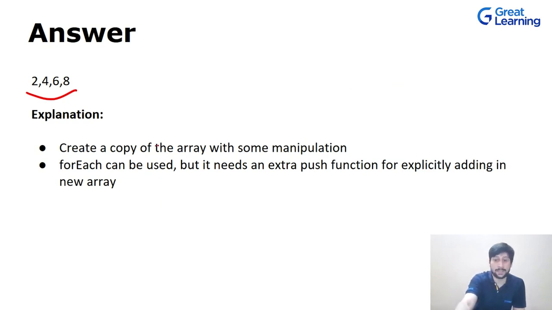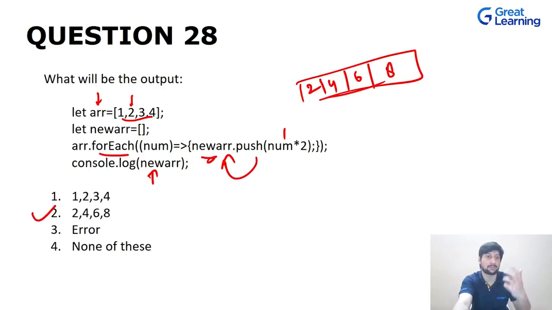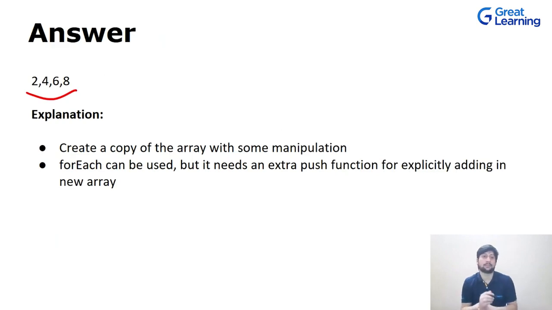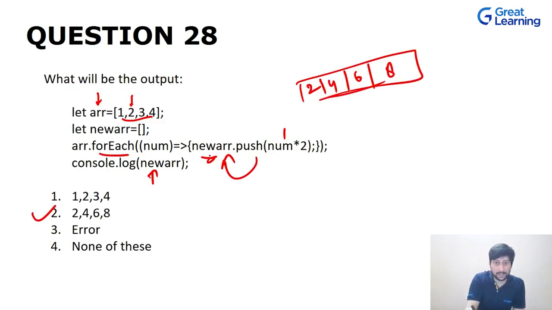It creates a new copy. That means we are creating a new copy and we are storing it in the new array, right? So we are doing multiple operations here. We are traversing, we are pushing the elements, we are creating a new array. These are the operations that we are performing in this question. Now, as you can see over here, in the forEach loop that we have used, we are using one extra push for explicitly adding the elements in the new array, right? Here we are using this push operation and we are explicitly inserting the elements in the new array.